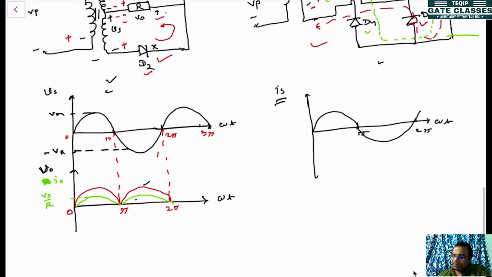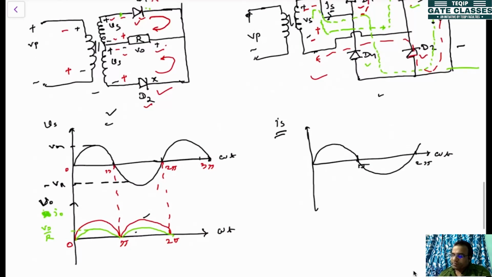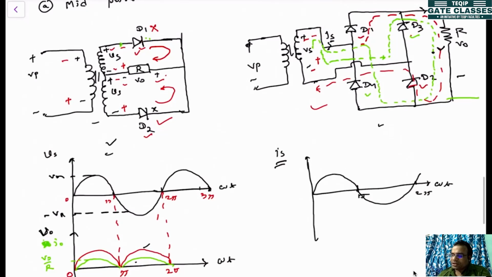Another difference is the peak inverse voltage. Let's find out the peak inverse voltage in both cases. Let's say whenever diode D1 is not conducting, the polarity here is minus, and here it is plus.